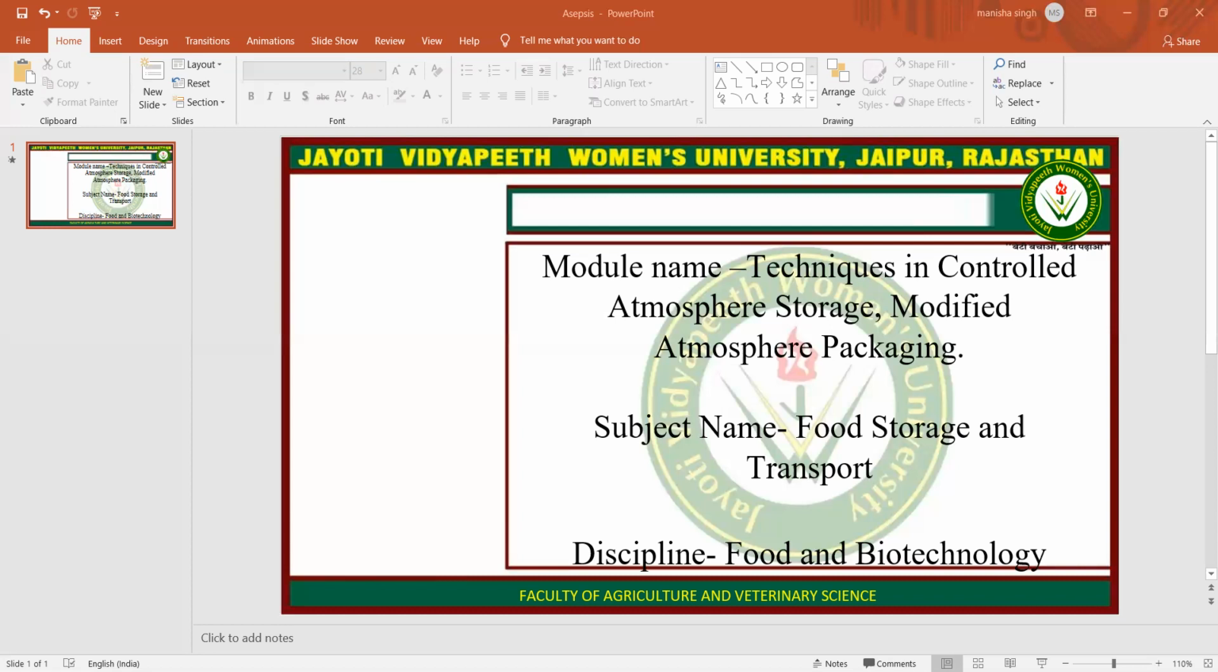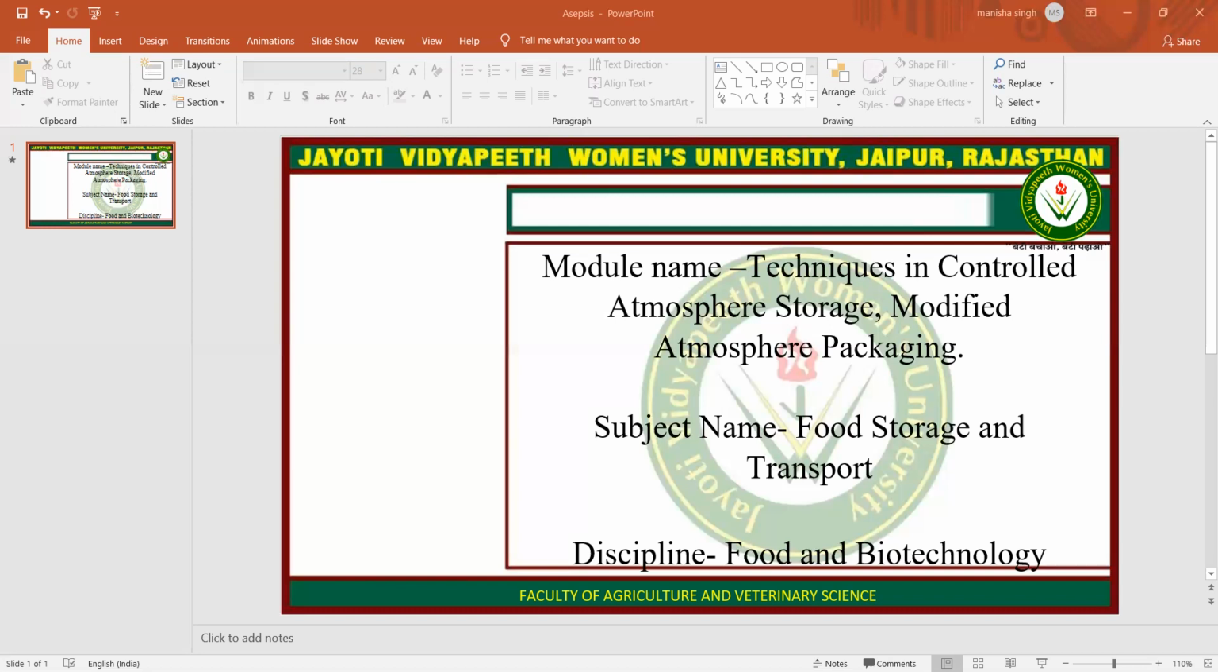Examples of storage disorders are the low oxygen injury and internal carbon dioxide injury, which is also known as brown heart, and low temperature breakdown and internal carbon dioxide injury.